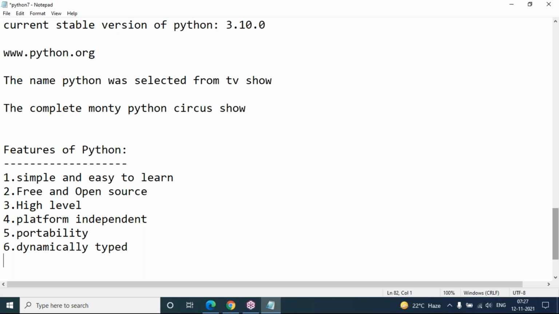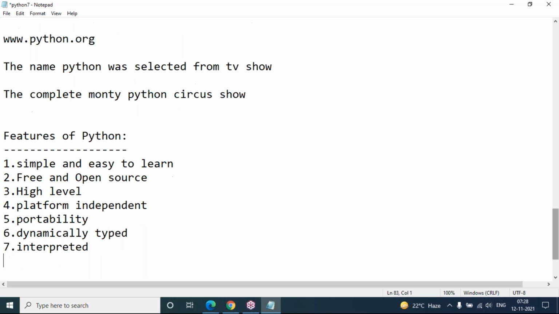Next, Python is interpreted, which means code is executed line by line. We are not required to compile explicitly; the interpreter takes care of compilation.